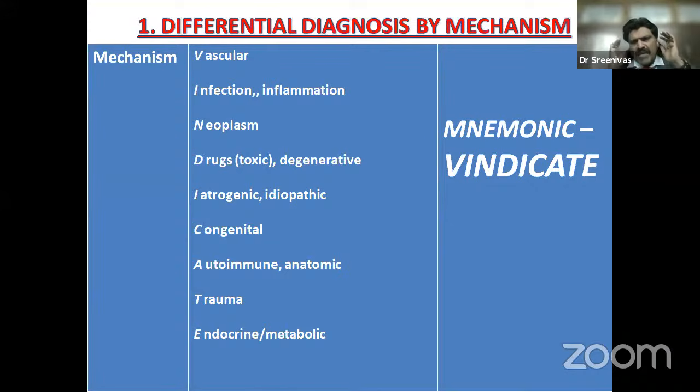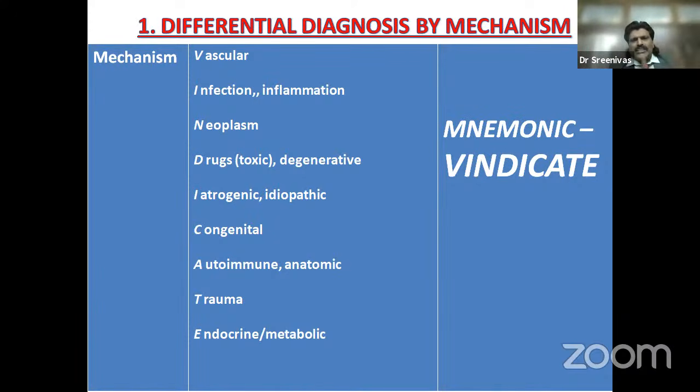When you make a mnemonic out of it, it's easy to remember. As I said in the beginning of the lecture, birds. C5 innervated muscles are birds. Anytime you ask me what are the C5 innervated muscles, I can tell it is birds: biceps, infraspinatus, rhomboids, deltoids, supraspinatus. Why? I made a mnemonic out of it.